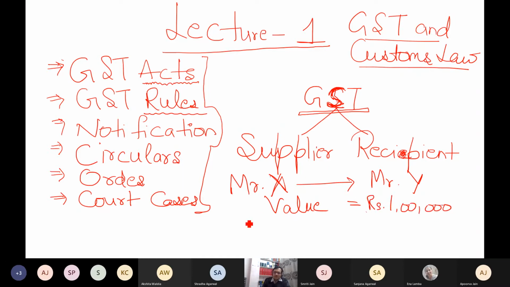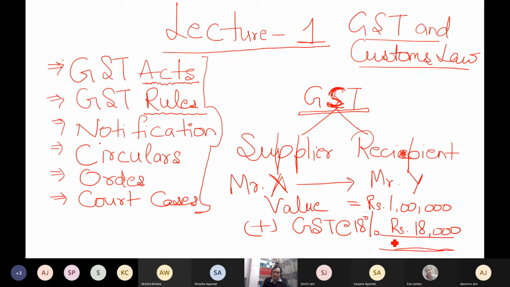On this, for example, there is a GST. So I will add GST at the rate of, for example, 18%. As a recipient, I will pay an additional 18,000, and I have to pay this person a total of 1,18,000. I hope the font size is visible. This is what the entire GST is.